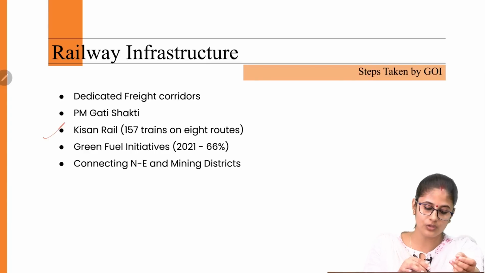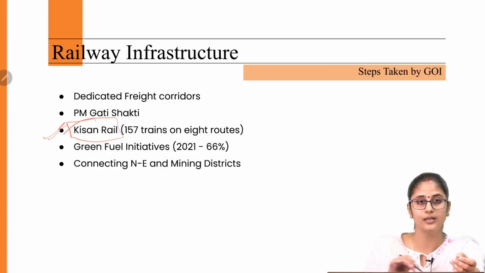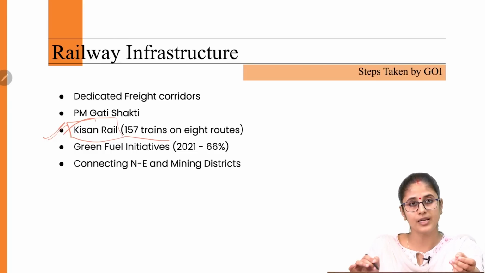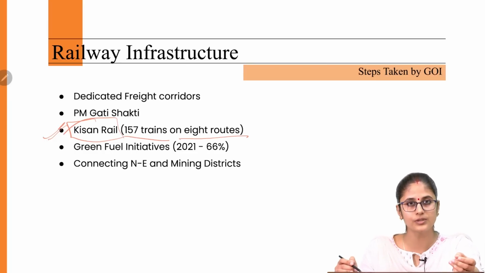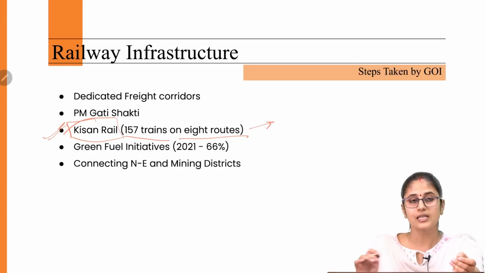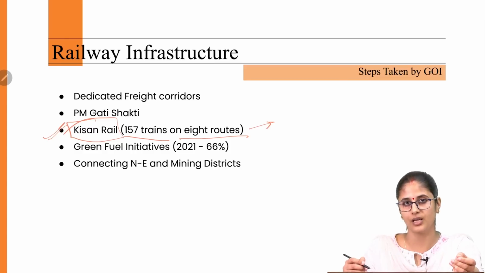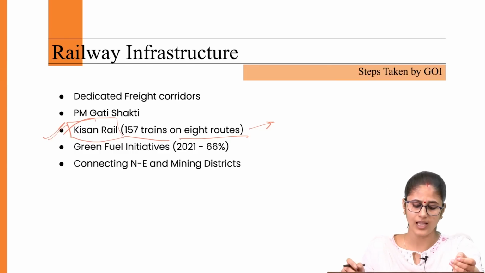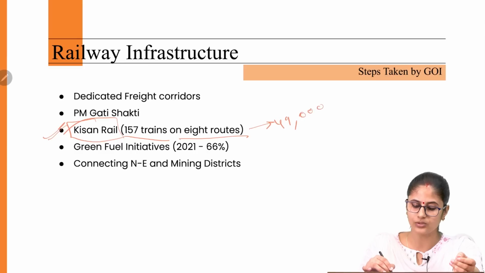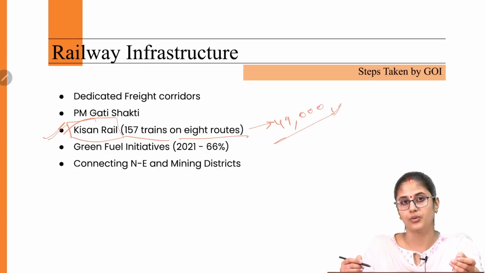Then the government is also starting this Kisan Rail. So 157 trains would be launched on 8 routes, and this Kisan Rail scheme is going to give a boost to the freight traffic, or the freight segment when it comes to the railways. And this would enable us to transport around 49,000 tons of agriculture commodities.